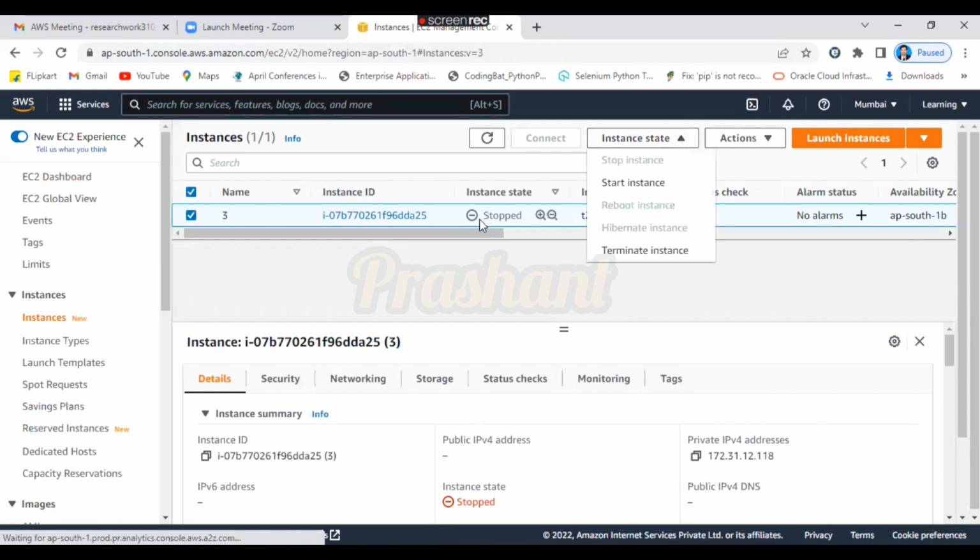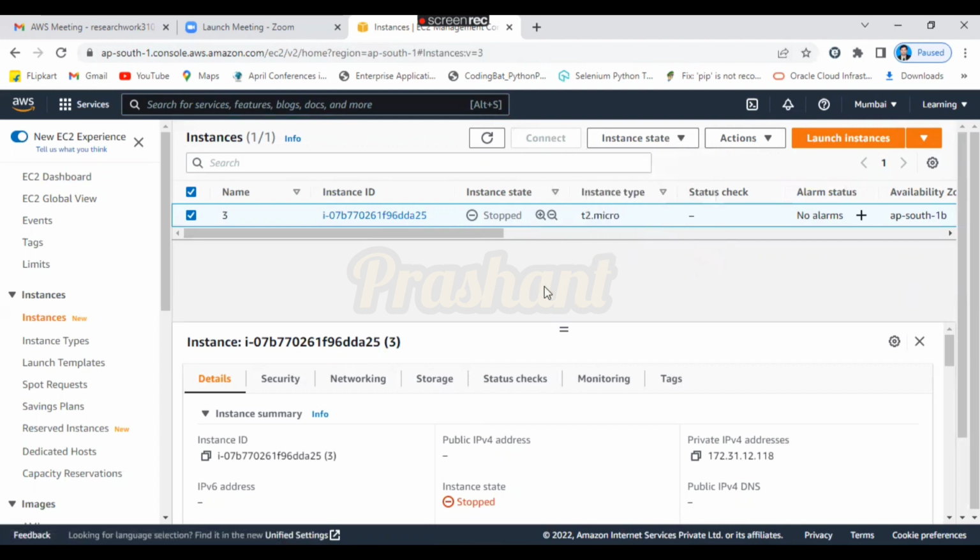Just see here. This instance is stopped, which means we are able to start this instance again, just as we shut down our laptop and after a few hours log in with it again. This is what stop means. And what is meant by terminate? Terminate means we are selling our laptop. Once we sell our laptop, we are not going to access it. Similarly, once we terminate the instance, in the future we are not going to use that instance. Got it? This is the difference between stop and terminate.